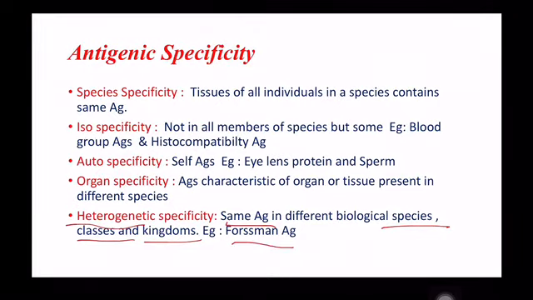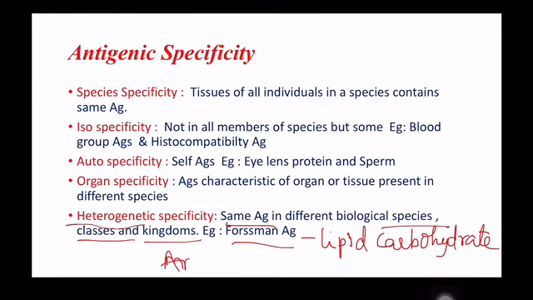An example is the Forssman antigen. Forssman antigen is a lipid carbohydrate complex present in animals, birds. The same antigen is distributed in the species, classes and the kingdoms.